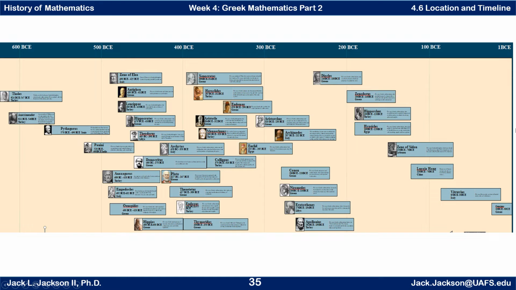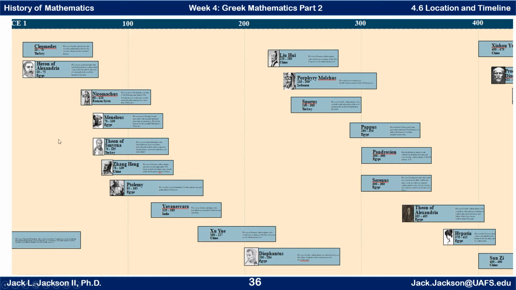And then we get to the beginning of the Common Era. The Greek culture had spread throughout all of this time, through the eastern part of the Mediterranean basin. And then in the latter part of these centuries, Rome became the dominant influence, particularly having become an empire in the first century BCE. And here we go on to some important mathematicians for later. Heron of Alexandria is an important one that was in Alexandria, and several different ones here.